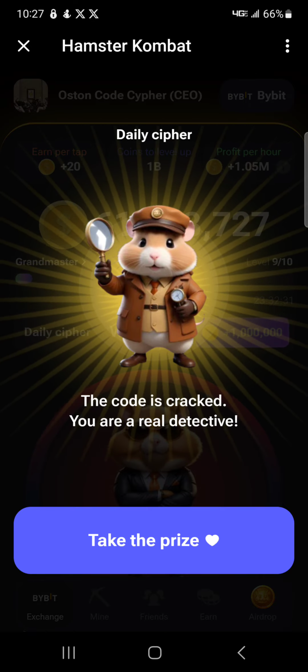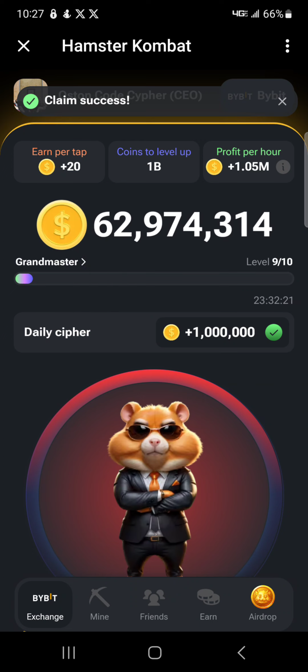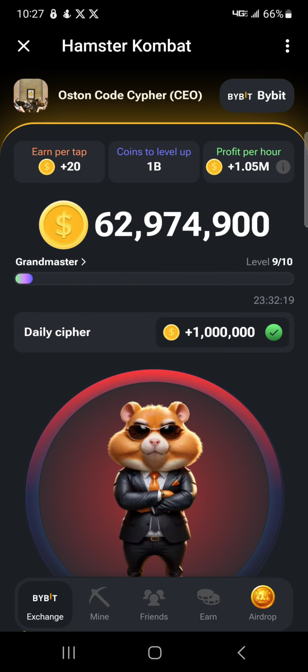Then lastly, click on take the price. I'm going to put the Morse code in the description below so that you solve this. As you saw, today's word is wallet.